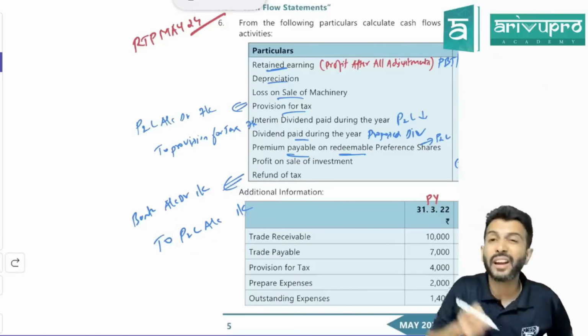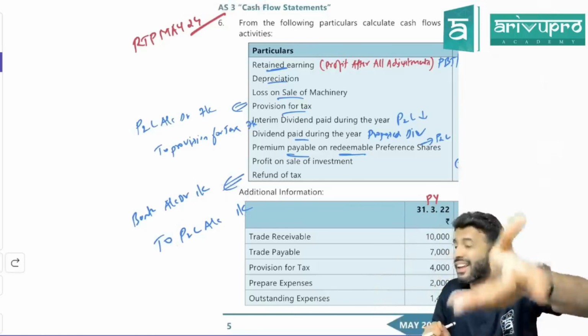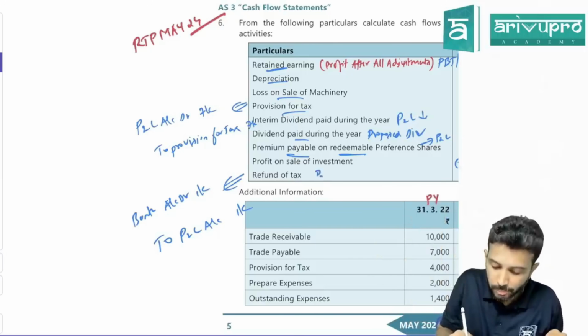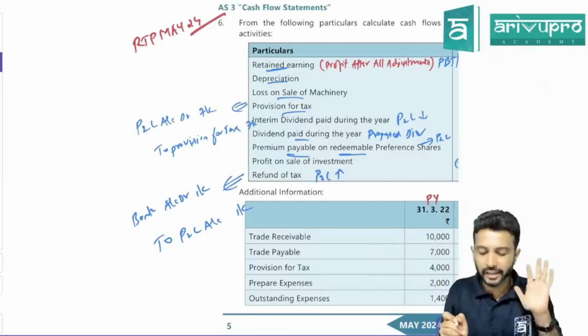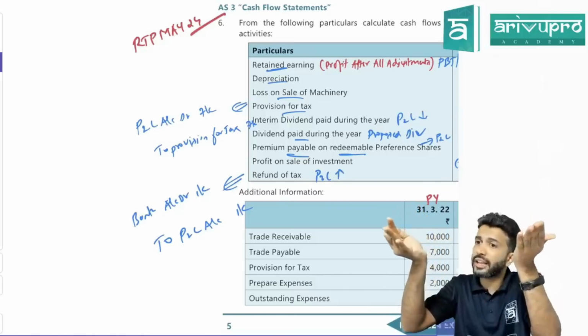So tell me, what happened due to this adjustment? Because of this adjustment, P&L got credited. P&L already has a credit balance. Again, if you credit, its balance will increase. So due to this adjustment, your P&L balance has increased, which means your operating cash flow also has increased.